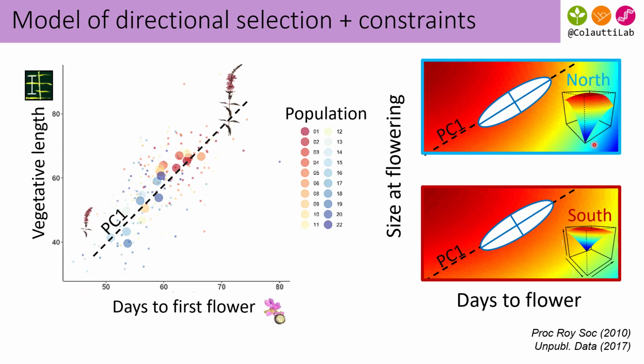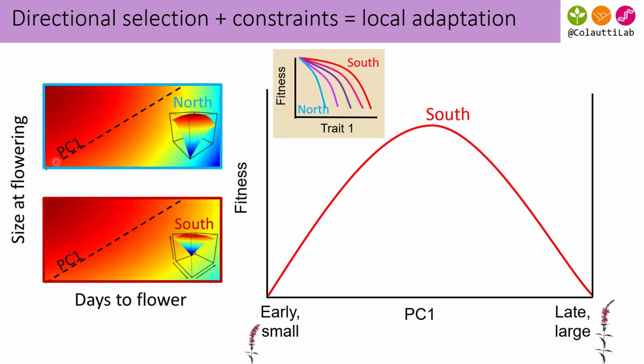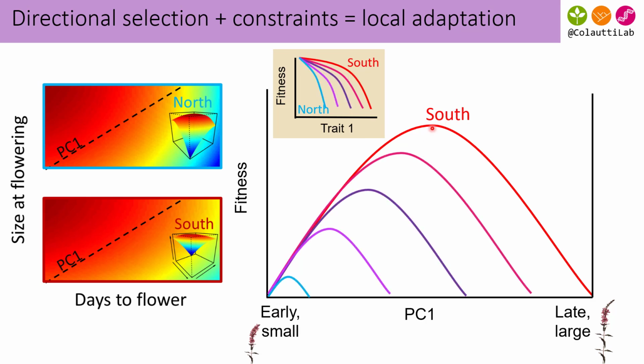So here on the right, I've mapped the same fitness surfaces and a principal component axis defining a trade-off between flowering time and size at flowering. Another way to think about this is if we just take a cross-section of this first principal component axis and look at the fitness function in the southern environment, what happens as we ratchet down selection? We get a shift in the optimum, and we get a ratcheting down of the maximum fitness that a population can obtain.